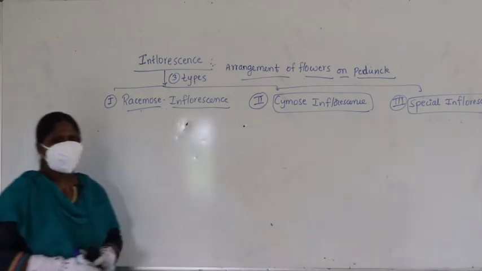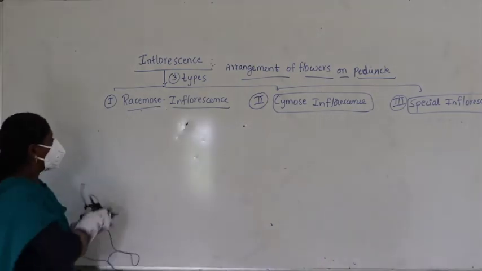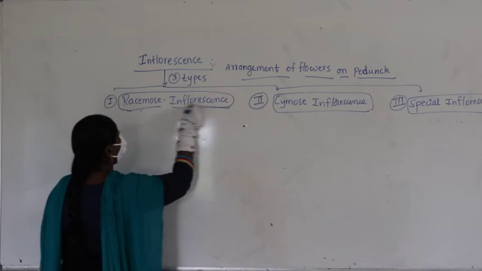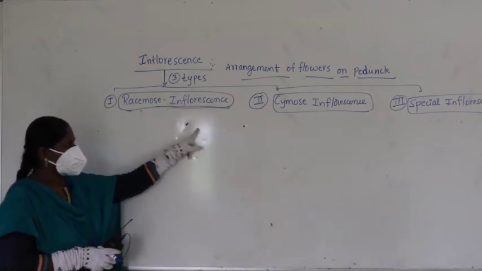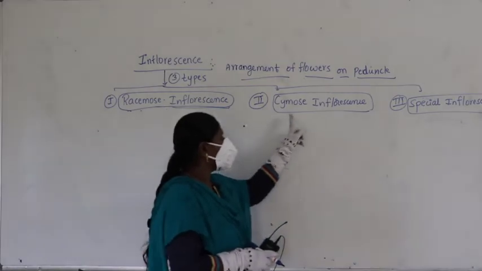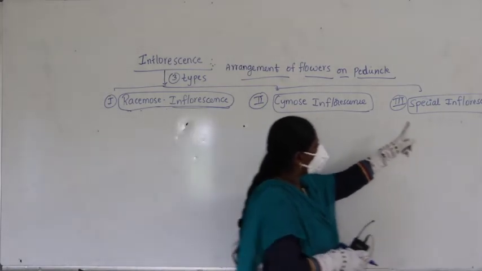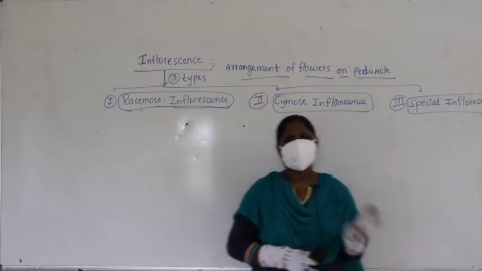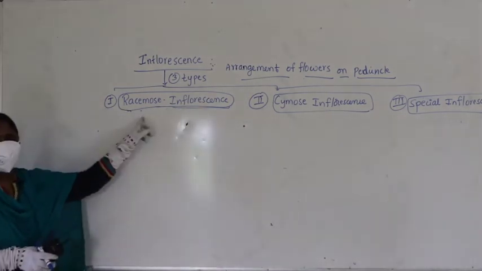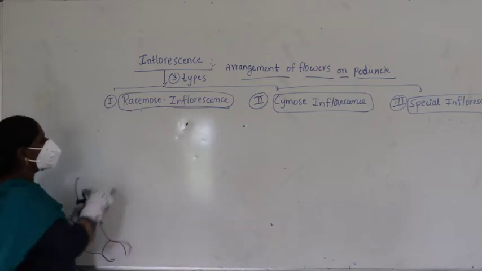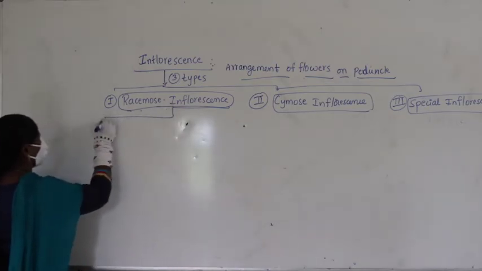So altogether, we have three categories to study. Now racemose inflorescence is further divided into two categories.